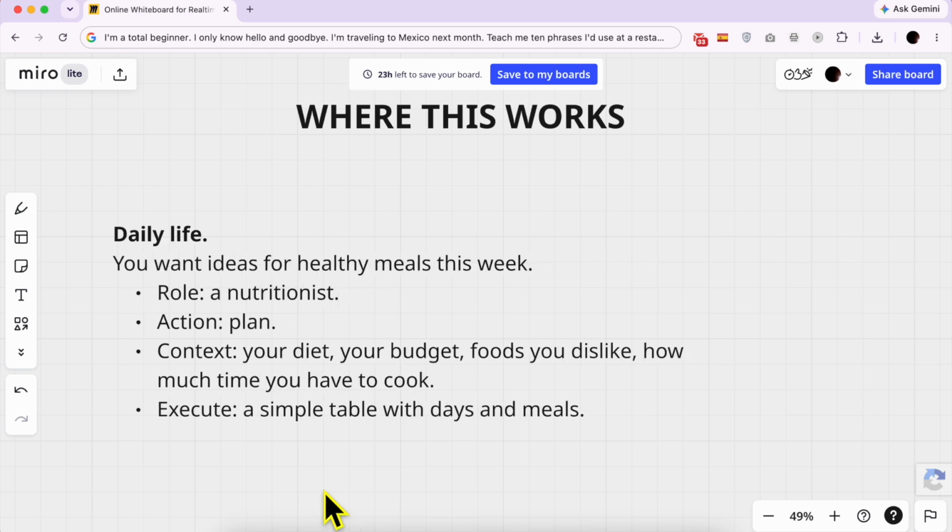Daily life. You want ideas for healthy meals this week. Role: a nutritionist. Action: plan. Context: your diet, your budget, foods you dislike, how much time you have to cook. Execute: a simple table with days and meals.